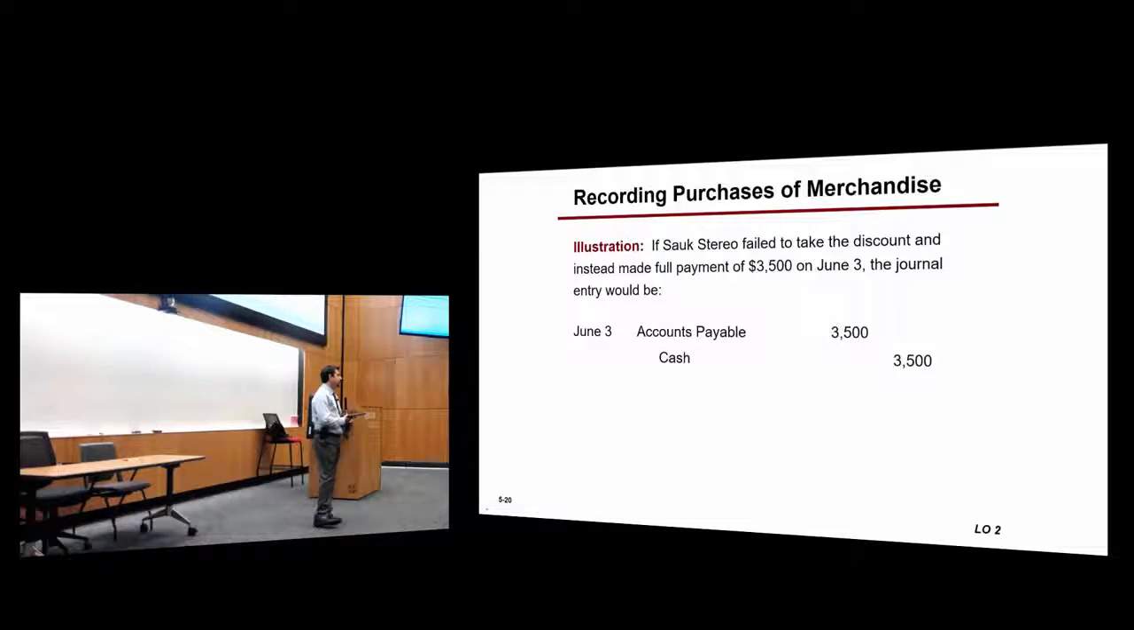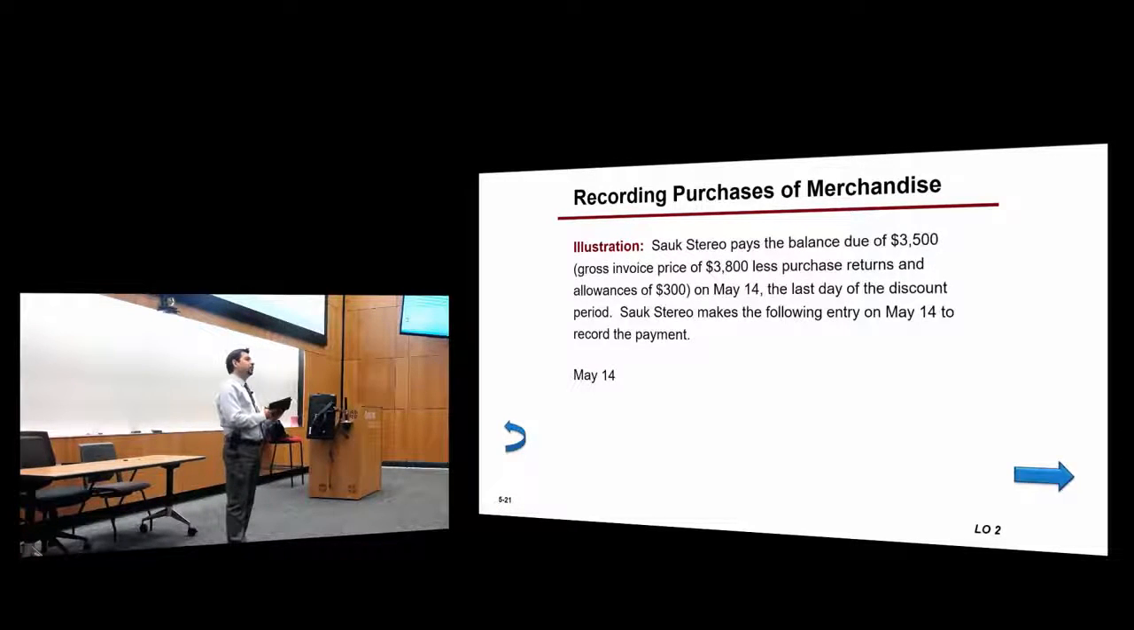That's when you pay the bill. Your cash decreases, so you credit cash. Your debts also decrease, so you debit your liability, accounts payable. If the company, on the other hand, takes advantage of the discount, they have $3,800 minus $300, so that's $3,500, right? The amount of cash that they will pay will be $3,500 minus